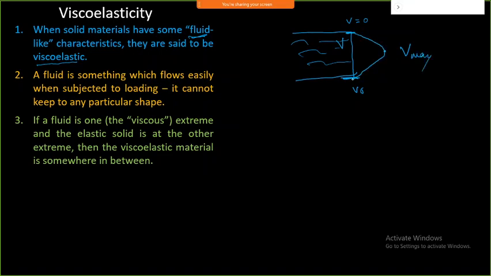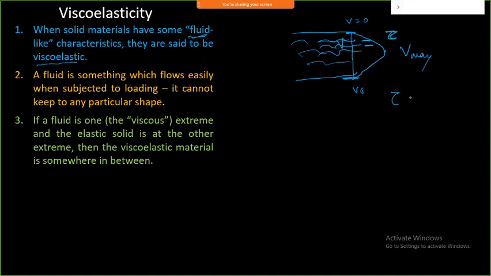This is one layer, this is a second layer, and then a third layer. These layers are going to create a shear stress.